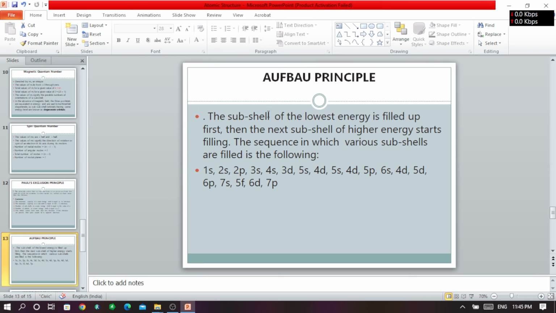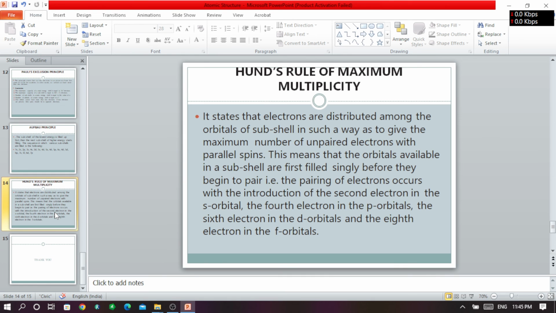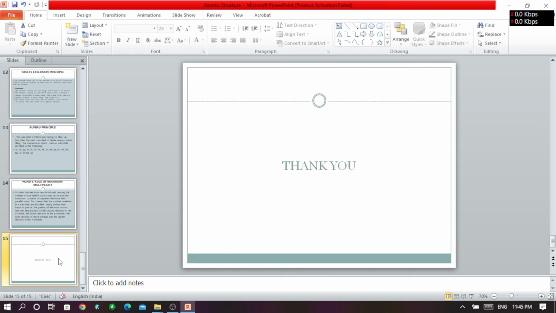Next, there is another principle which is known as the Aufbau principle, and it says that the subshell of lowest energy is filled first. It means Aufbau told about the filling of the electrons, and this filling is according to the energy level. After Aufbau, there is Hund's principle, which gives us information about the filling or pairing of the electrons. According to it, the pairing of electrons will take place only when each orbital is half filled.